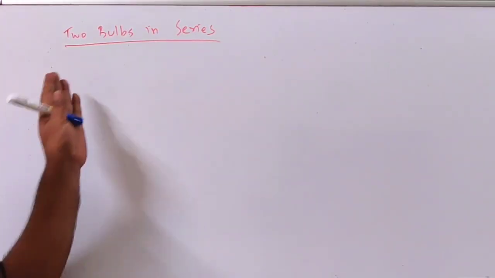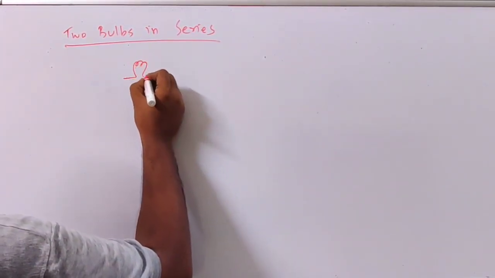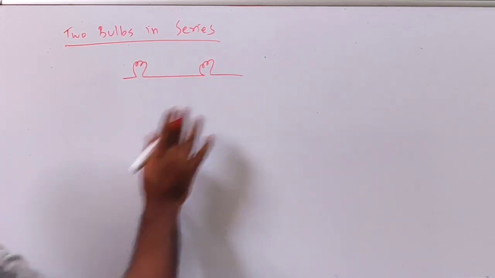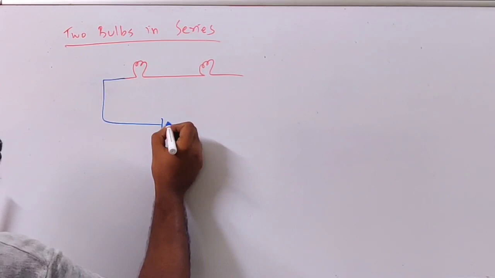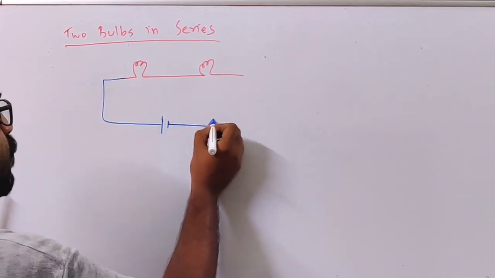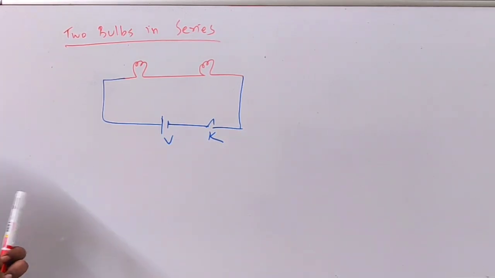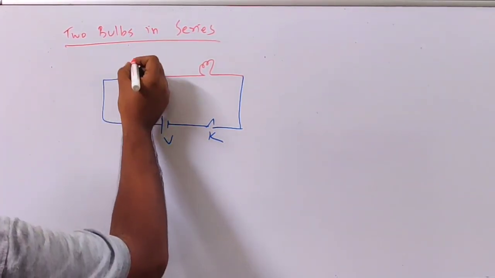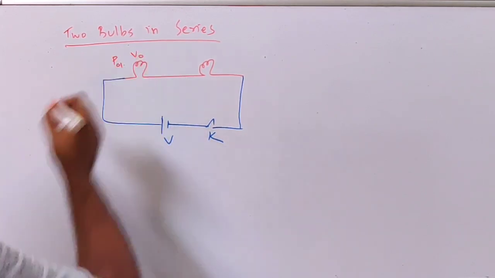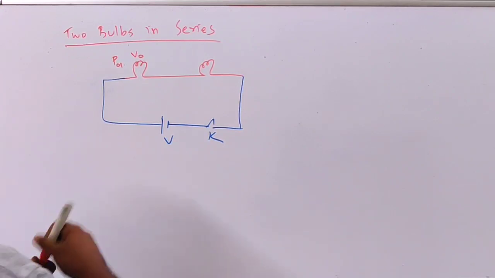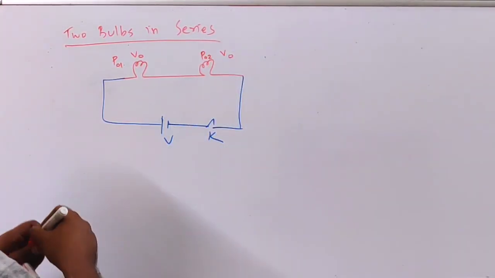Now the next topic is two bulbs in series. Suppose you have one bulb and another bulb, connected in series. Now this is connected to a voltage source with a key. This is the key, and this is a voltage source of potential V. Suppose this bulb is of power rating P01 at voltage V0, and this bulb is of power rating P02, again at voltage V0.